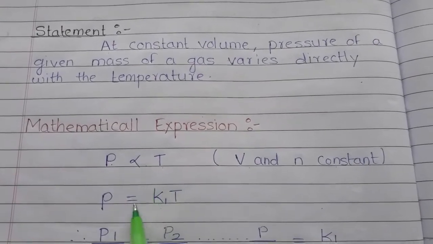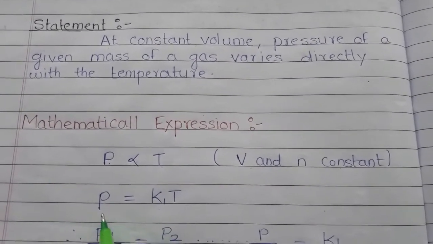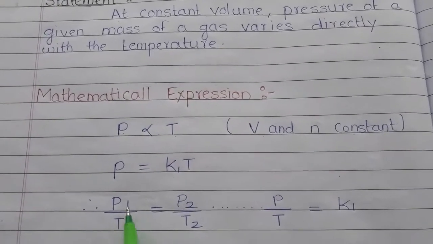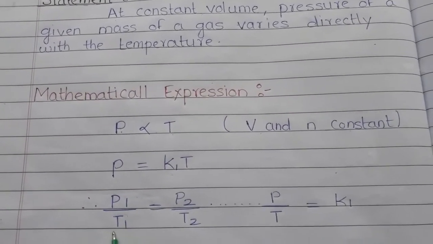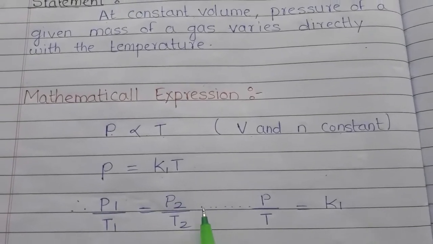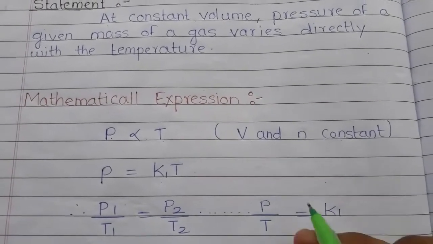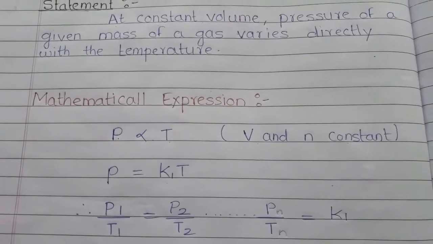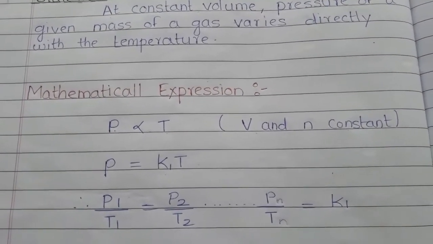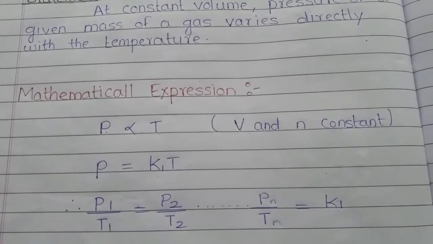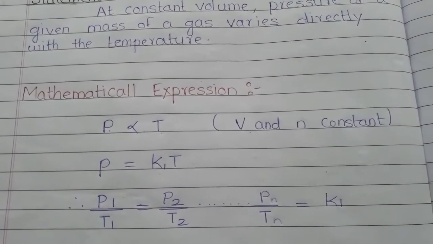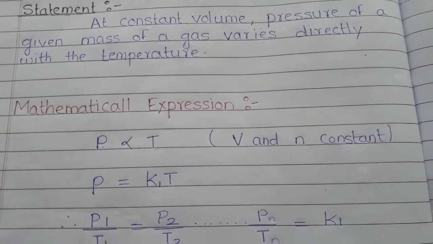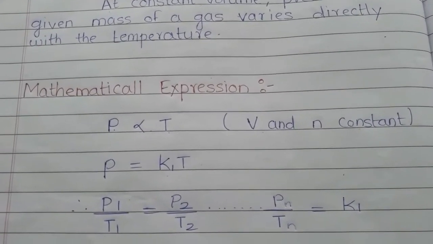So here I have taken constant as k1, so this will become P equals k1 T. When I rearrange this, I can write it as P1 by T1 equals P2 by T2, and so on till Pn by Tn equals k1. So this is the basic mathematical expression of Gay-Lussac's law. By using this expression, we can solve the numerical problems based on Gay-Lussac's law.